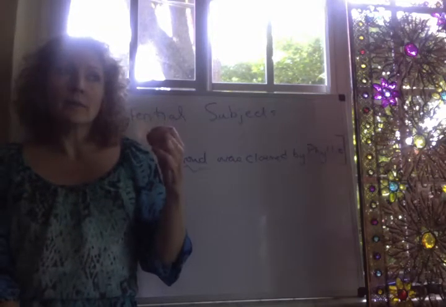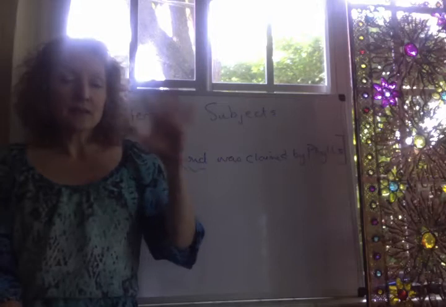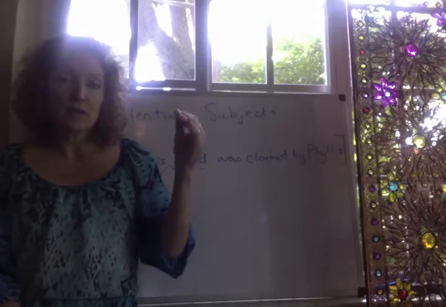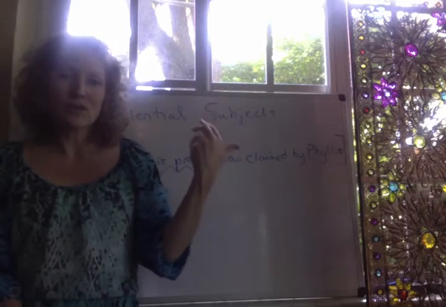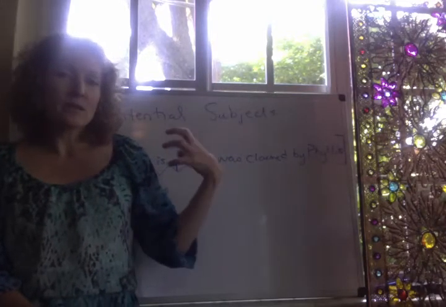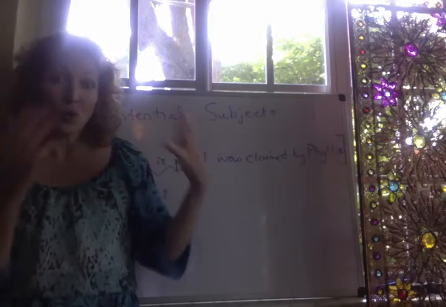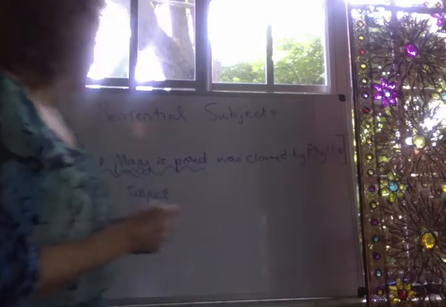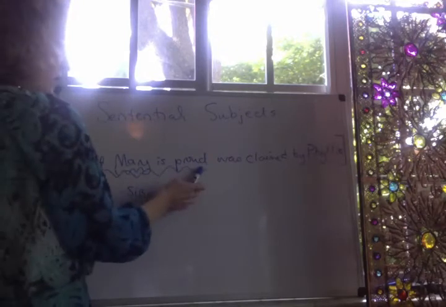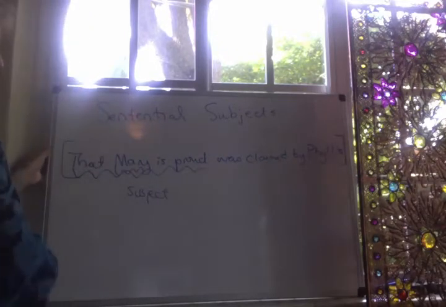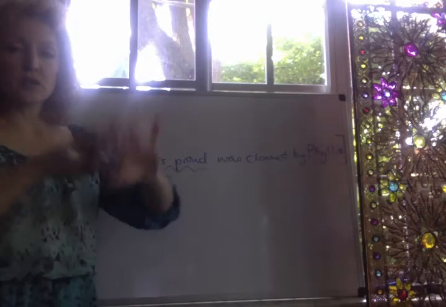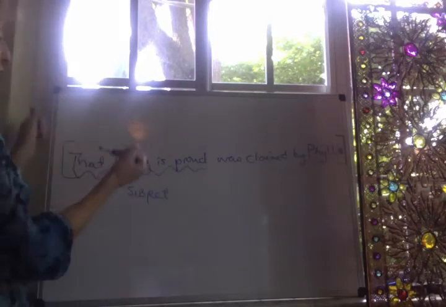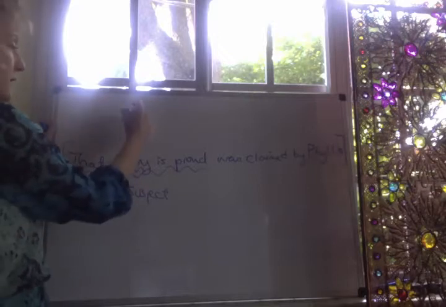So if we want to keep this idea that a sentence is always comprised of a subject noun phrase and a predicate, which is a verb phrase, we have to think about what we are going to do with these sentences where we seem to have within the subject position a whole other sentence, right? So that Mary is proud was claimed by Phyllis. If you thought about analyzing this sentence as a whole, not thinking about what you're going to do specifically with the sentential subject, you know that the subject of the sentence needs to be a noun phrase.